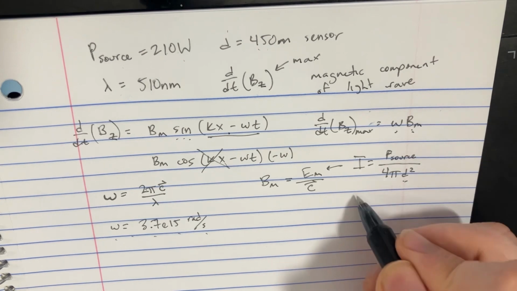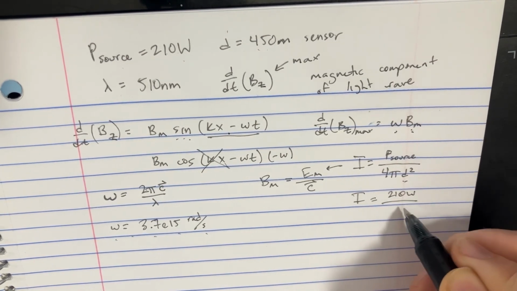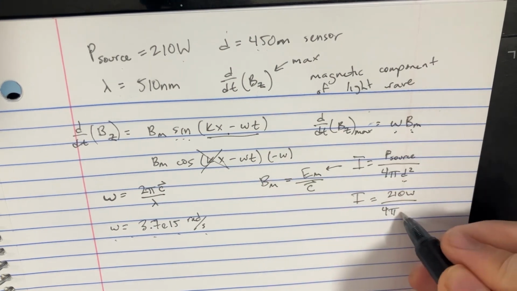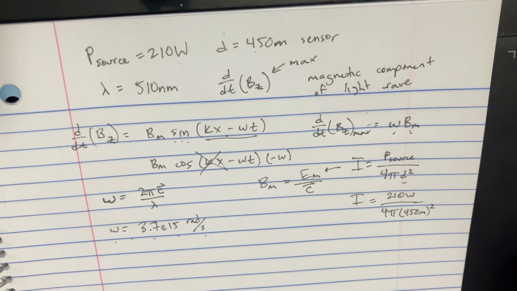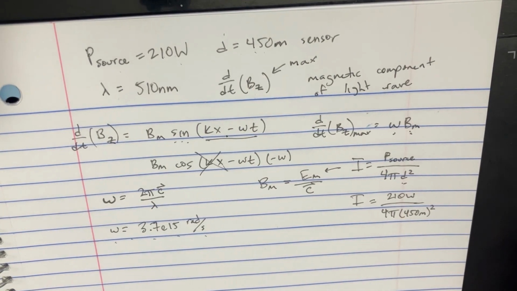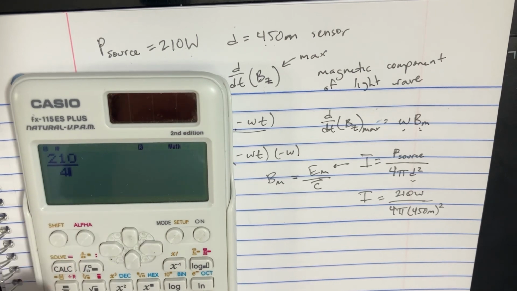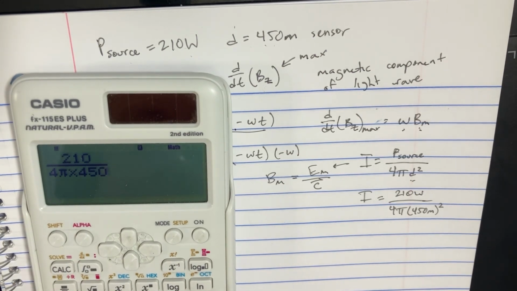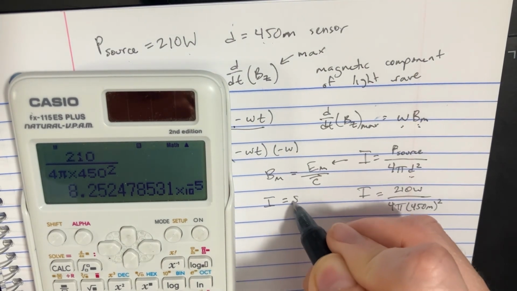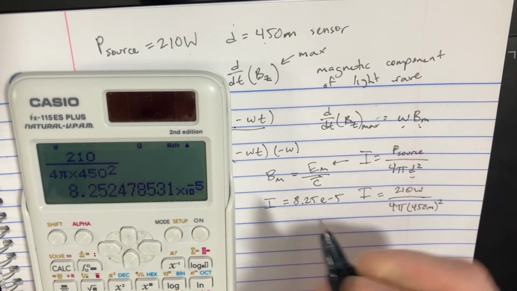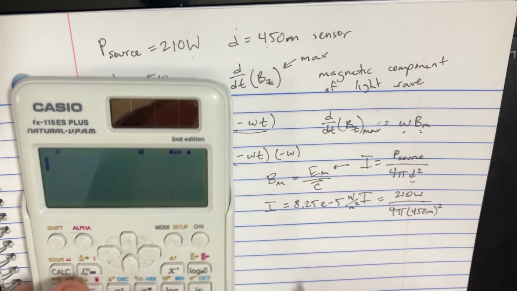So we have I equals 210 W divided by 4 pi times 450 meters squared. Let's figure out what the intensity is real quick. So we got 210 divided by 4 pi times 450 squared, and we have that I is equal to 8.25 e to the negative 5, which is technically in watts per meter squared.